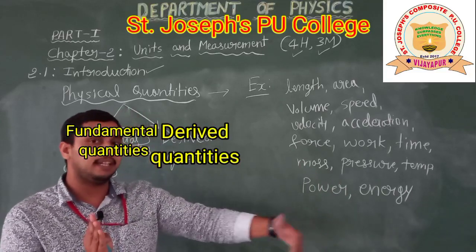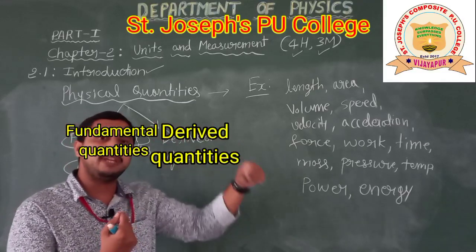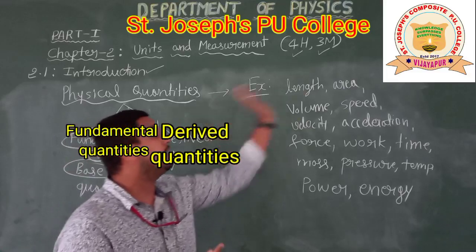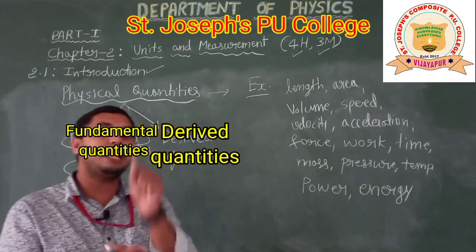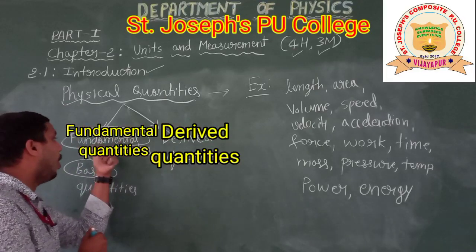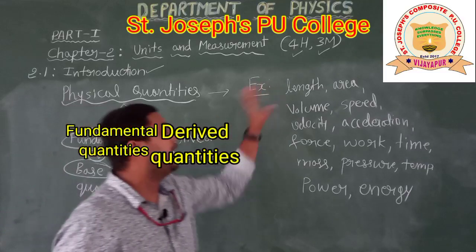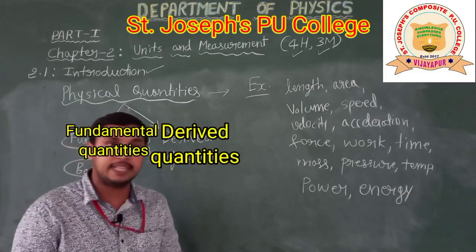I will repeat that: any physical quantity which cannot be expressed in terms of other physical quantities is called a fundamental quantity. For example, length. Length is obviously a physical quantity.